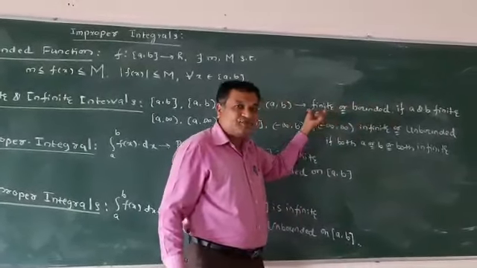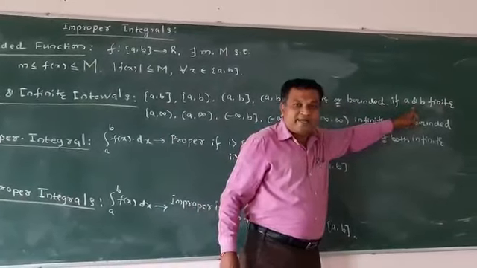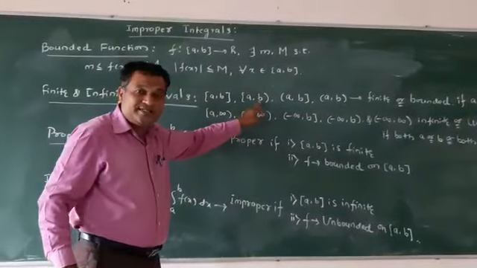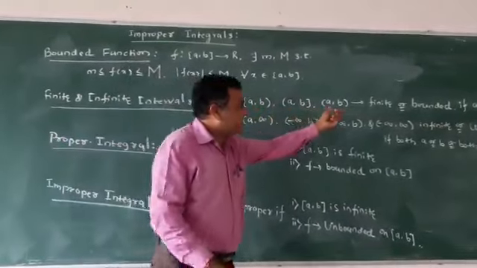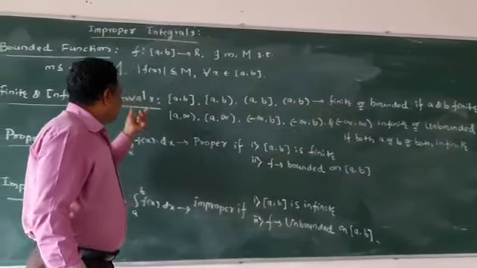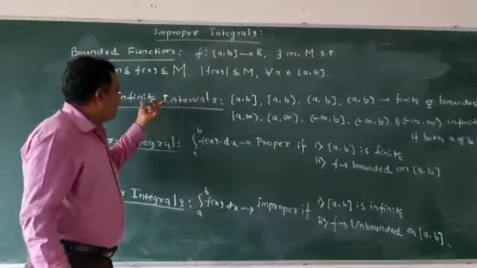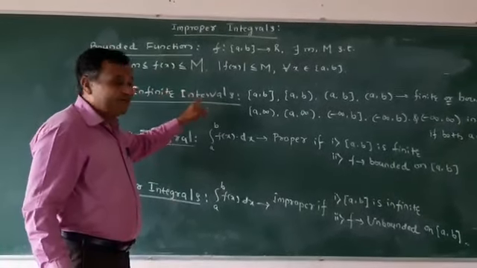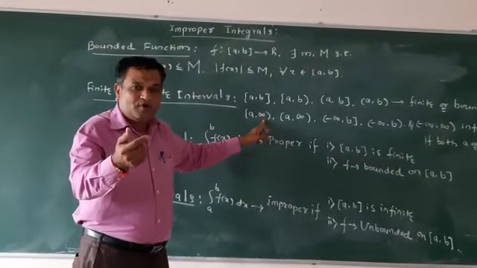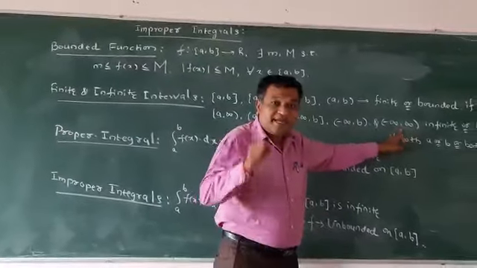When you say that it is finite or bounded, it is only if a and b are both finite, that is lower bound and upper bound, when these two are bounded, then only it is a finite or bounded interval. Okay, so that is said to be a finite interval. Okay, infinite interval: either lower bound or upper bound, or both, may be infinity.